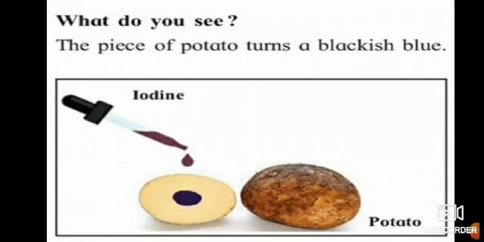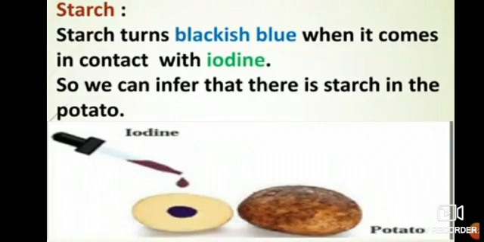What you will see is that the piece of potato turns a blackish blue. So what is it? It is known as starch. Starch turns blackish blue when it comes in contact with iodine.